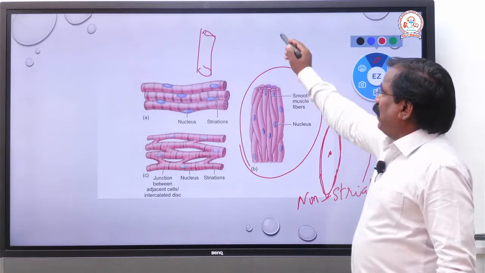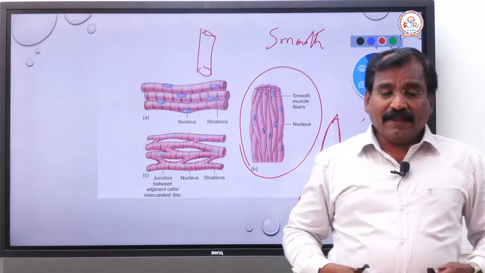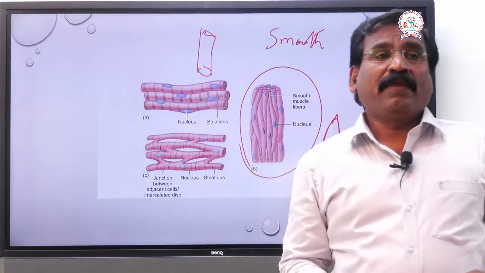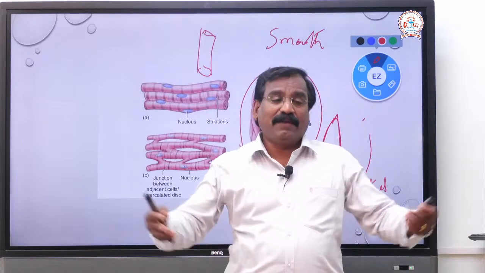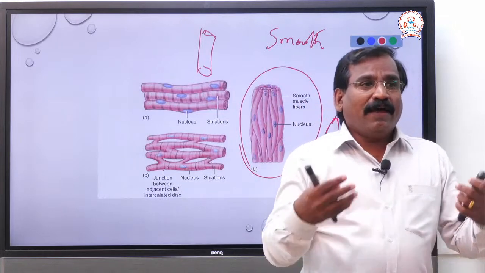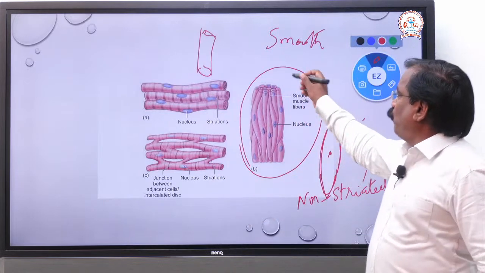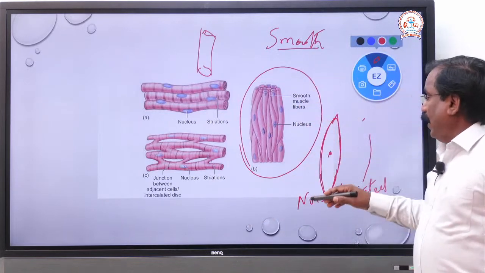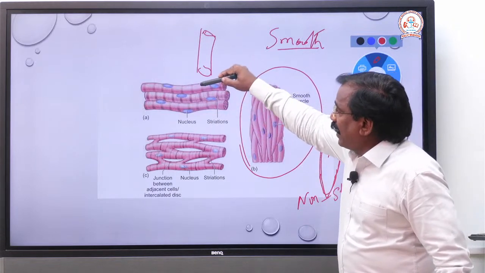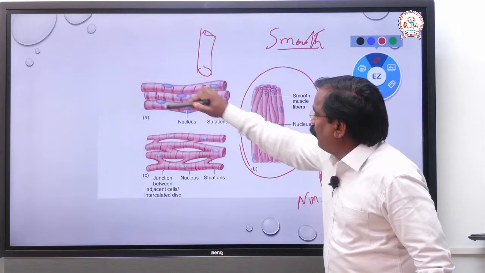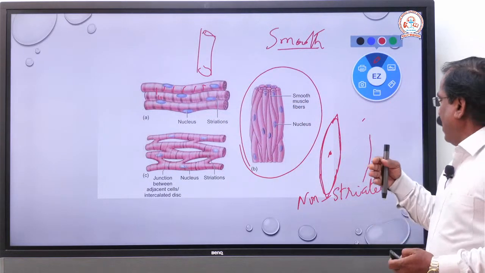Why is it called smooth muscle? It is smooth in nature. The intestines, stomach, blood vessels, urinary bladder, almost all the hollow tubular organs are made up of smooth muscles. Here you can see the stripes in the fibers of skeletal muscle. Here there are no striations. It is smooth, no striation.